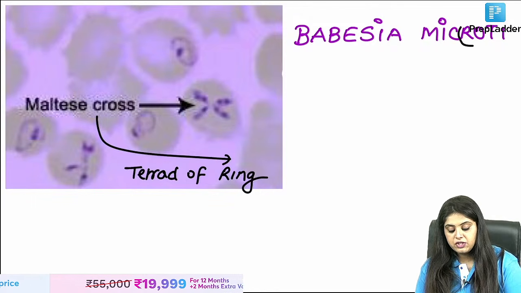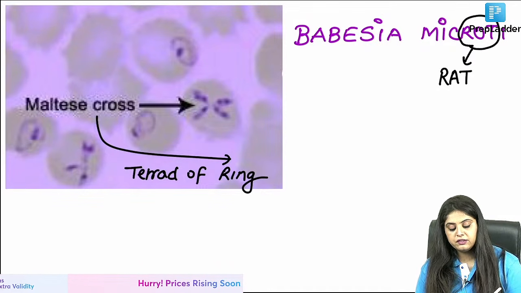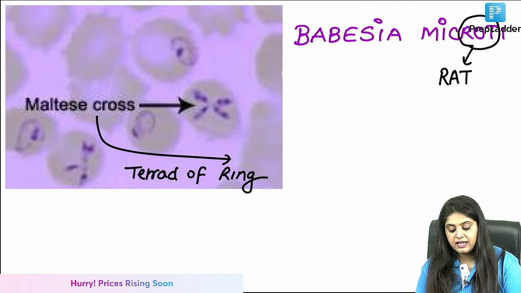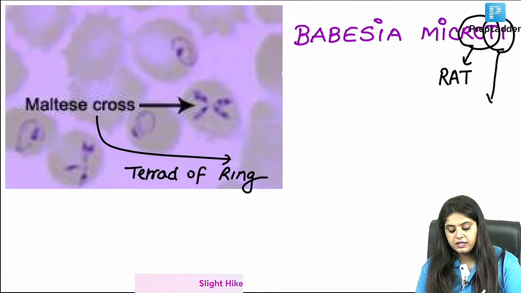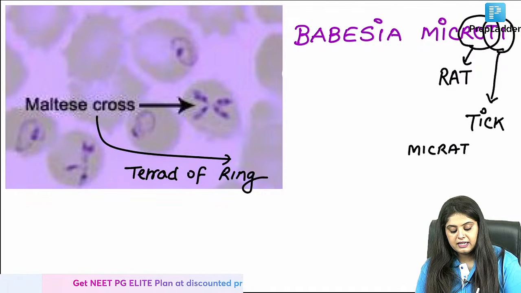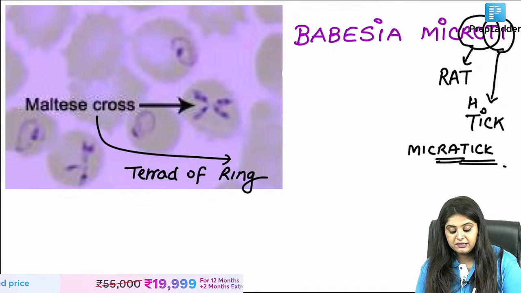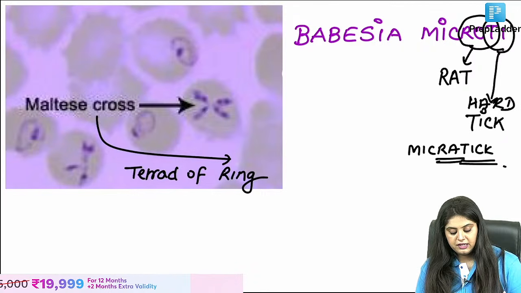Can you tell me which animal is going to be responsible for this? Ma'am, this is reservoir. कहाँ से आता है? Rat से आता है. Can you tell me what is the vector of it? It is microti, micratic. याद रख लेना. From today onwards, you learn it as micratic because rat से आता है, tick से आता है. That is a hard tick. Yes, rat से आता है, tick से आता है. So that is hard tick.